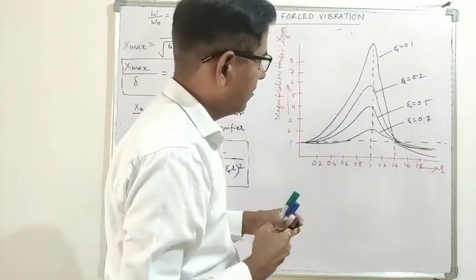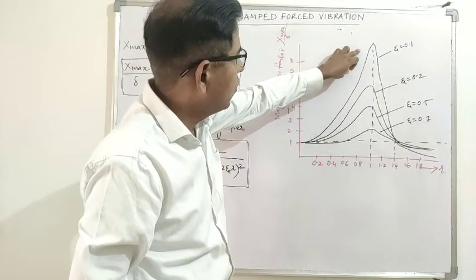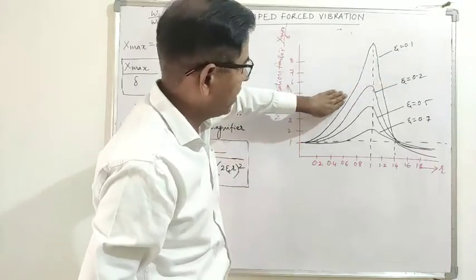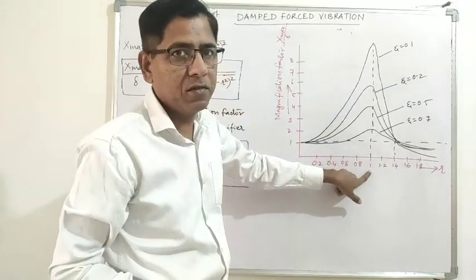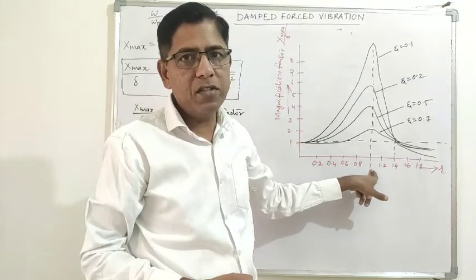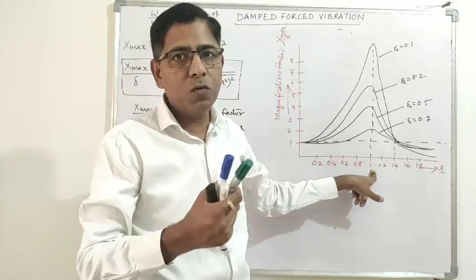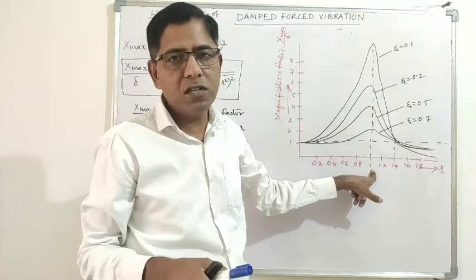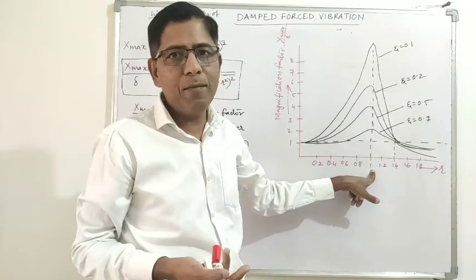So from this graph we can see that when the value of zeta is small, the magnification factor increases up to r equal to 1. Now we know that r equal to 1 means omega is equal to omega n. That means it is a case of resonance. The natural frequency of the system coincides with the external excitation frequency, and in resonance the system vibrates with very high amplitude.